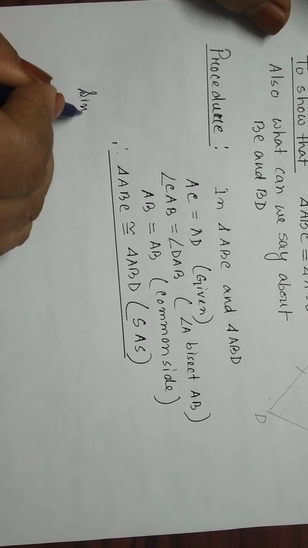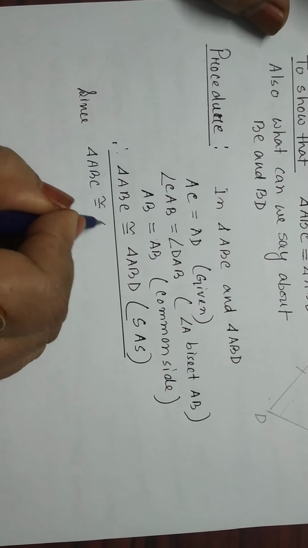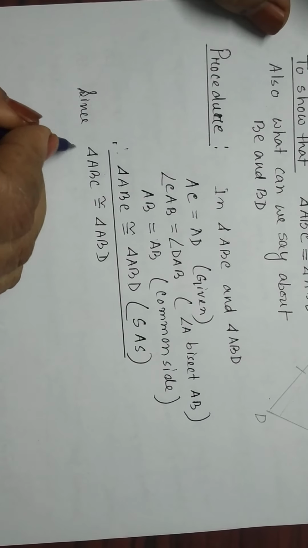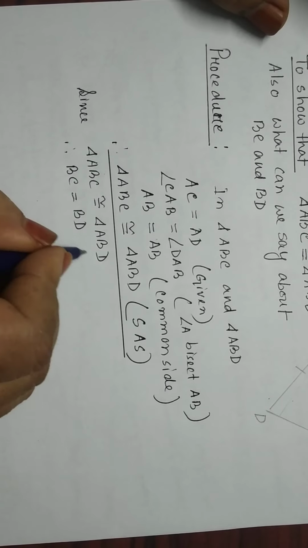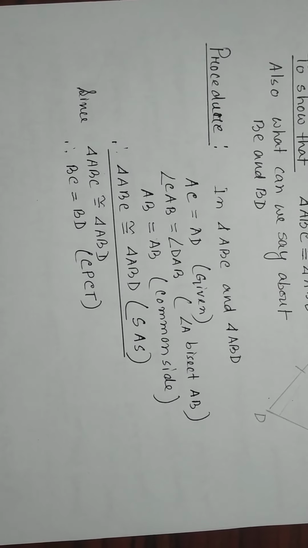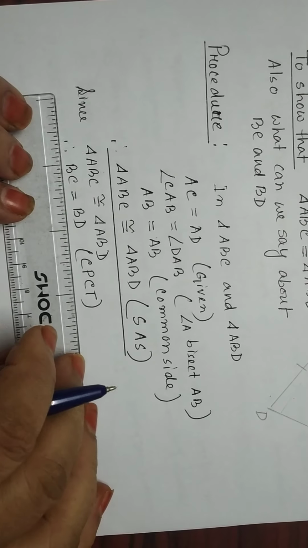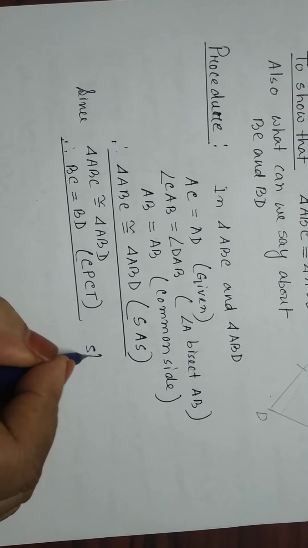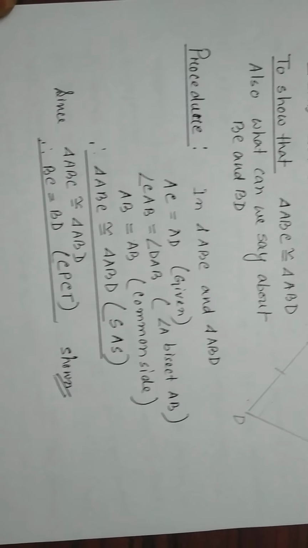Since triangle ABC is congruent to triangle ABD, this implies BC equals BD, by CPCT, corresponding parts of congruent triangles. That means the second one is also shown. That's why we write 'shown'. Do you understand? This is the sum.